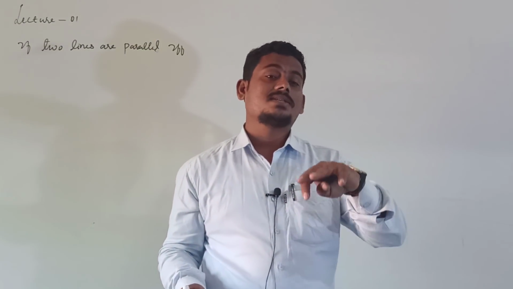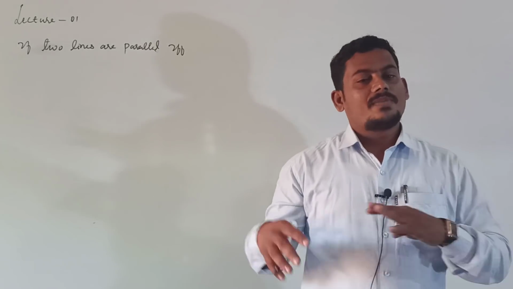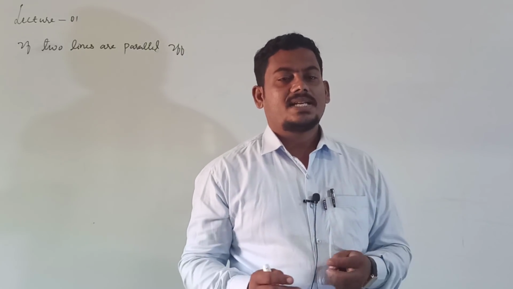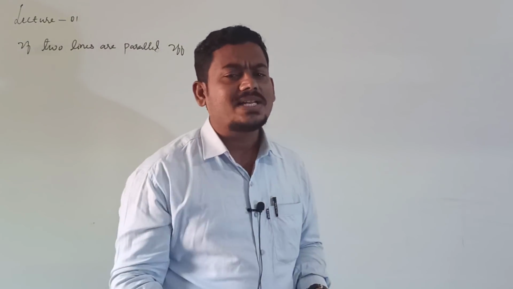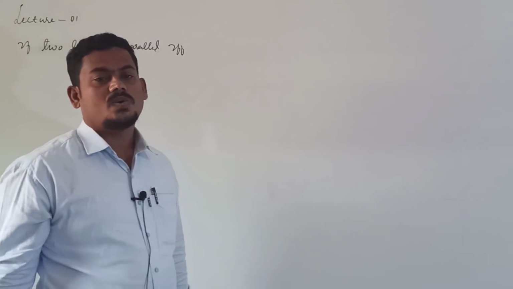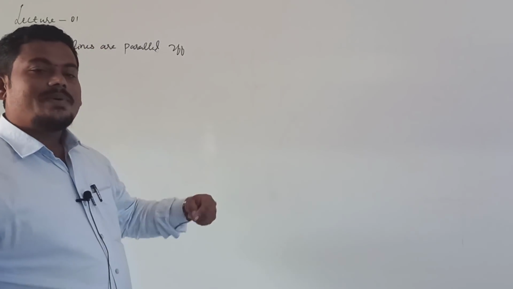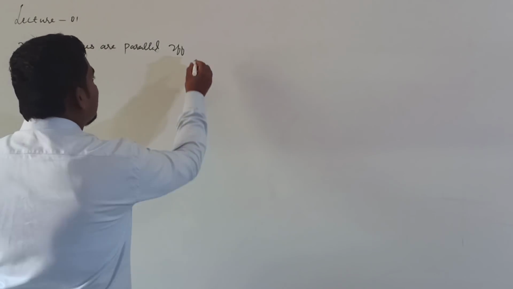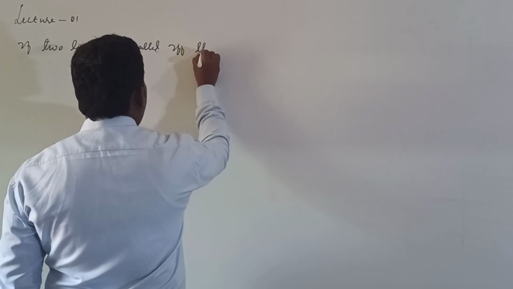If and only if means we can prove it from the right side or from the left side, right? It means the converse, the reverse statement, is also true. If and only if means if two lines are parallel, then their slopes are equal.